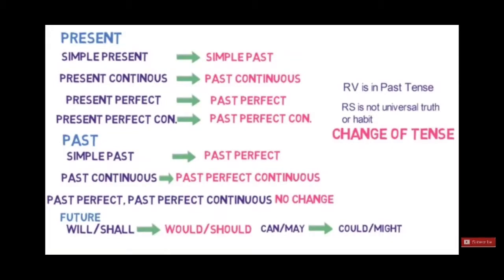And when reported speech is universal truth, habit or facts, we don't change the tense. So things to remember while changing the tense: the reported verb must be in past tense, and the reported speech must not be universal truth, habits or facts. Only then you change the tenses from present to past.